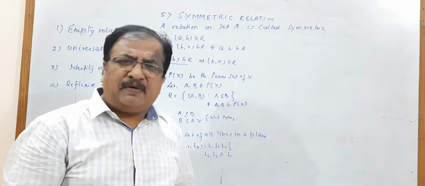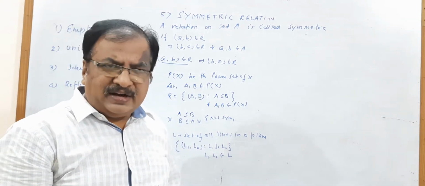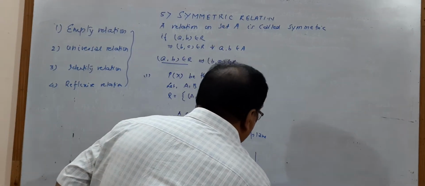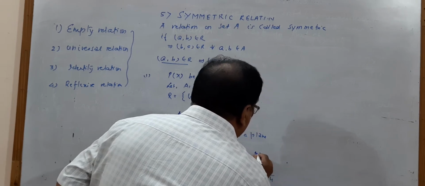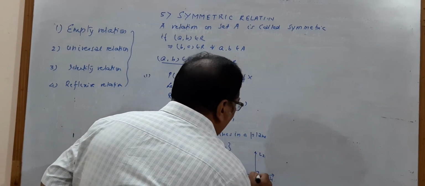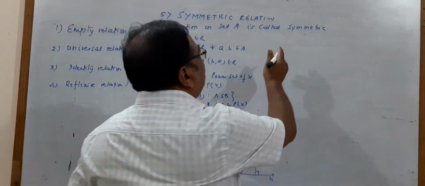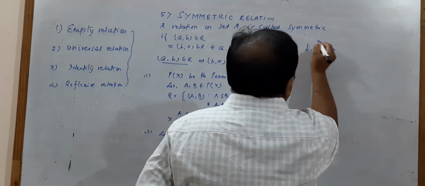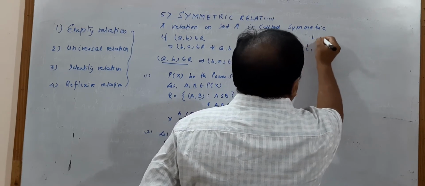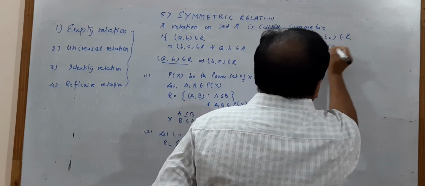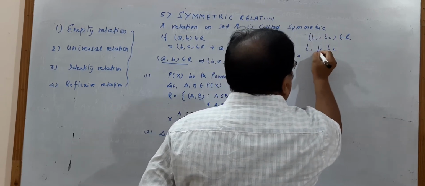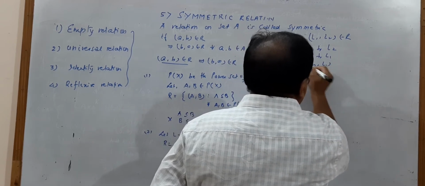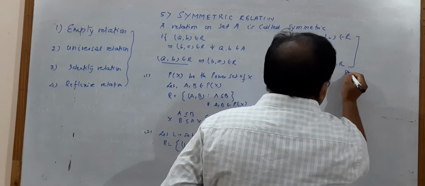Does L1 perpendicular to L2 give us L2 perpendicular to L1? Yes, because if this is L1 and this is L2, L1 perpendicular to L2 implies L2 perpendicular to L1. So we can write L1 perpendicular to L2 implies (L1, L2) belongs to R, implies L2 perpendicular to L1, that is (L2, L1) belongs to R. So this is a symmetric relation.